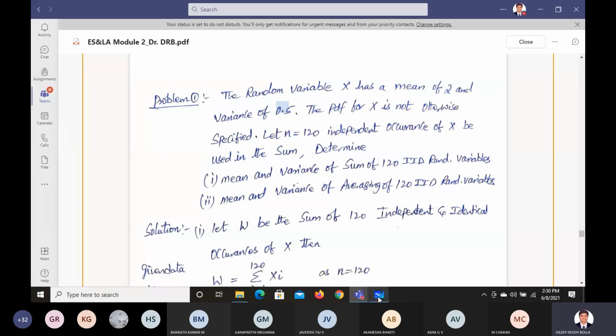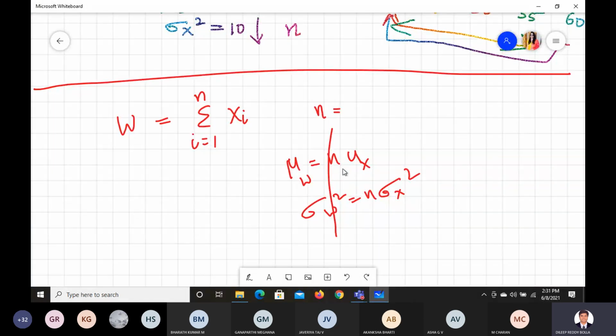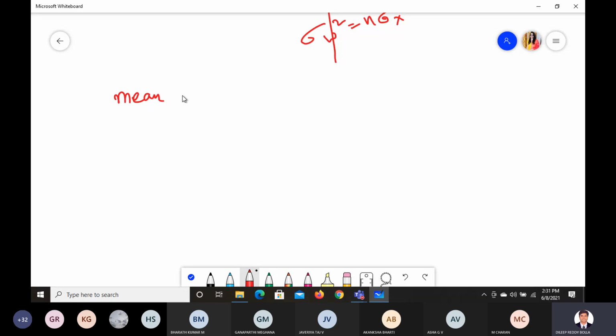So how do we write the given data for this problem? Just one second. How to write the given data for this problem? The mean value is given by mu, and it is given as 2. And they have given the variance.